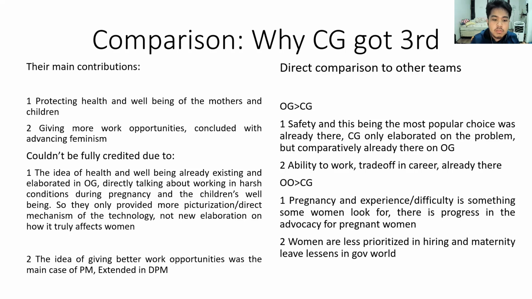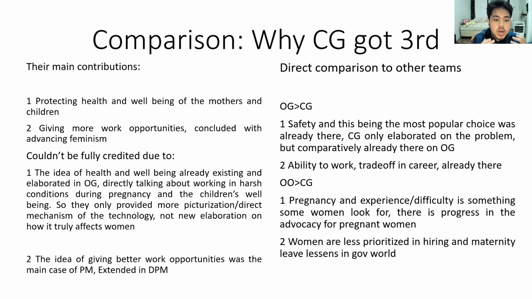We couldn't fully credit both of these claims because, number one, the idea of health and well-being already existed and was well elaborated in OG. They already directly talked about women working in harsh conditions during their pregnancy and how the children's well-being will be affected by this artificial womb and how it can be much safer.